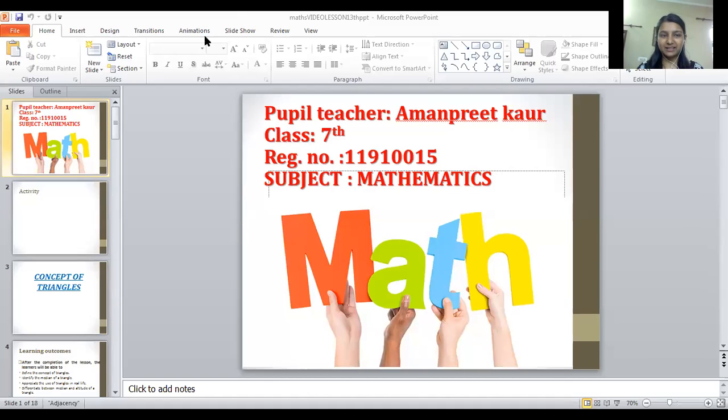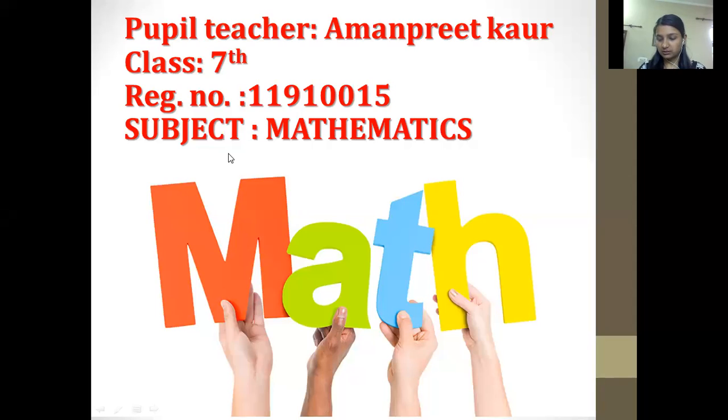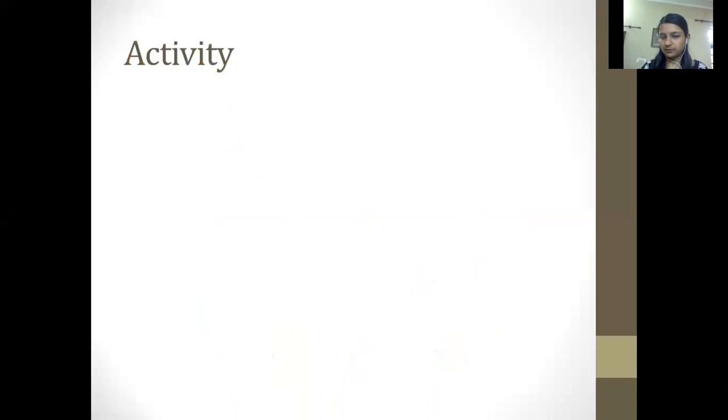Let's recall what we have done in the previous class. Students, do you remember what we have done in the previous class? Let me show you. I think you forgot that. We had done lines and angles and the various angles which are there, and we also did the properties of the various types of angles.